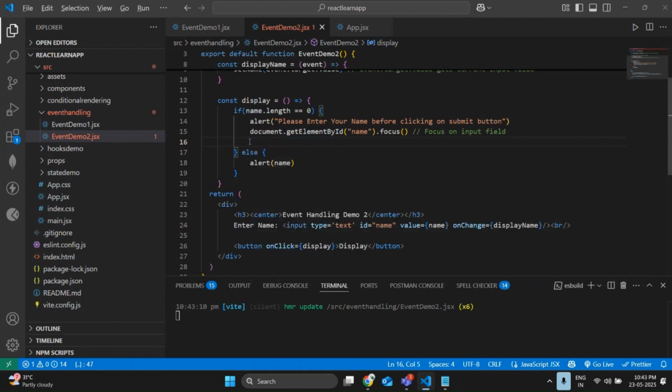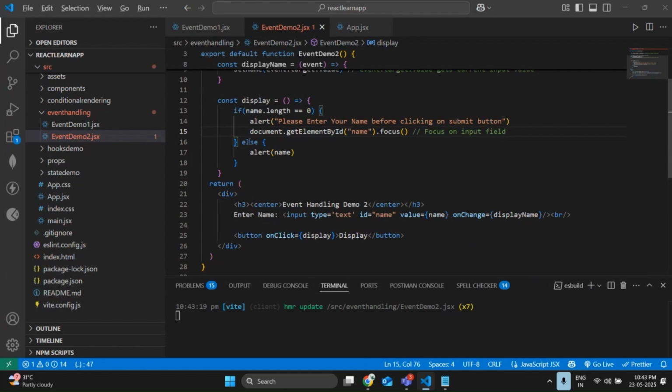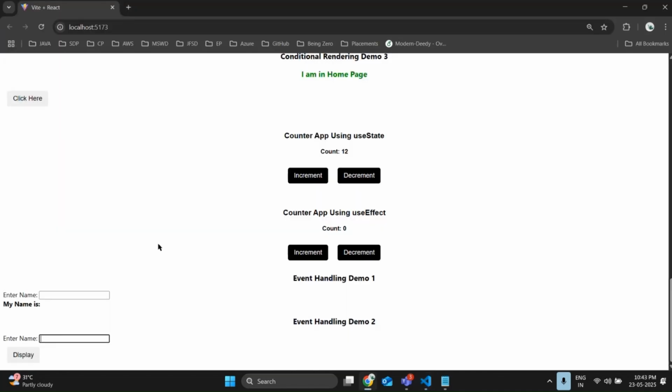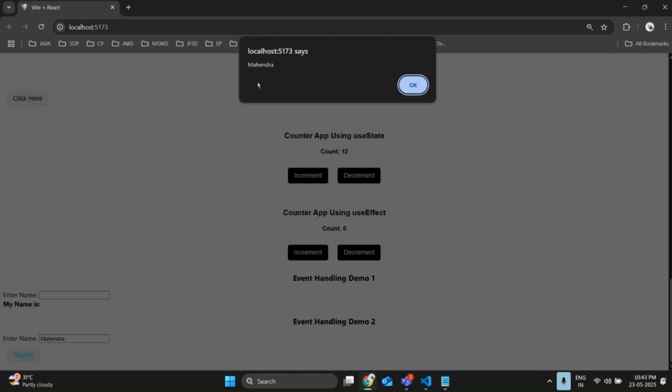So okay, we'll go with the document.getElementById name focus. Okay, done. Let me give any name. So display. Whenever I give any name and click on display, it is displaying my name correctly. Clear, done as of now.